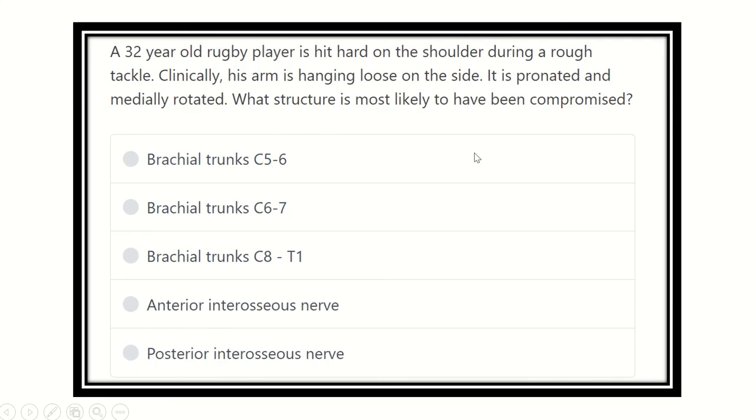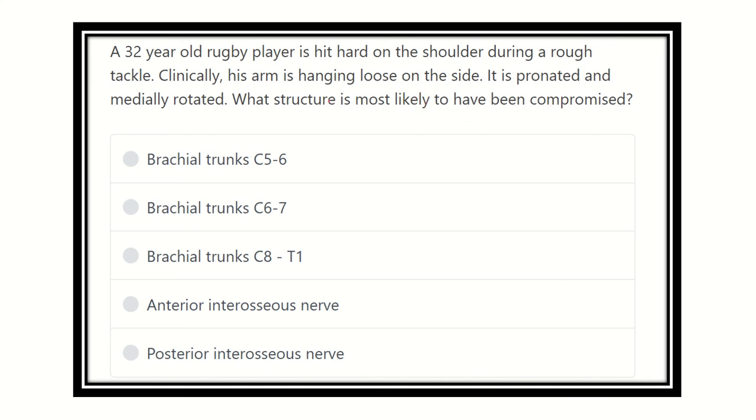This is the question. A 32-year-old rugby player is hit hard on the shoulder during a rough tackle. Clinically, his arm is hanging loose on the side. It is pronated and medially rotated. Which structure is most likely to have been compromised?